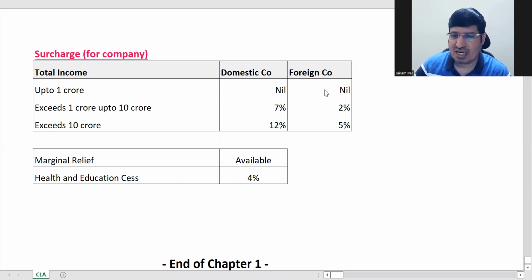Which one, Kanakraj? The revenue. So you will include all kinds of receipts.